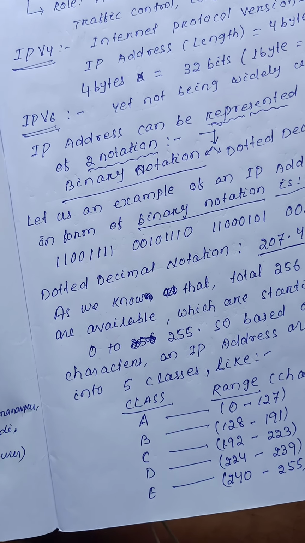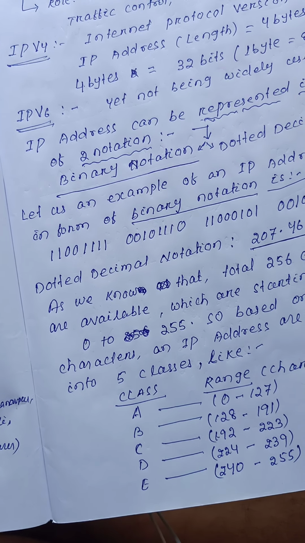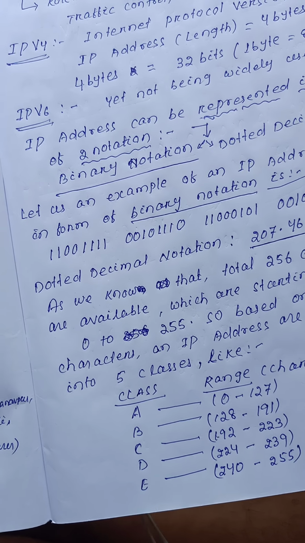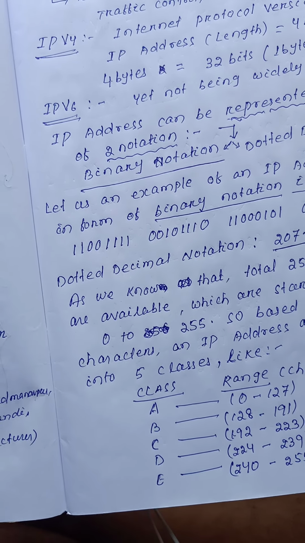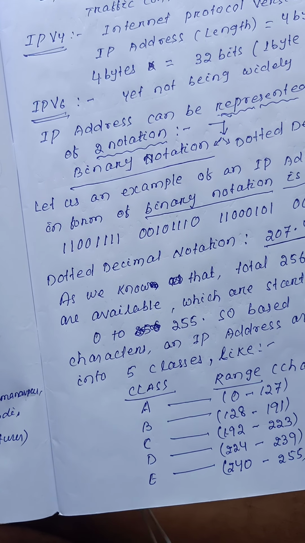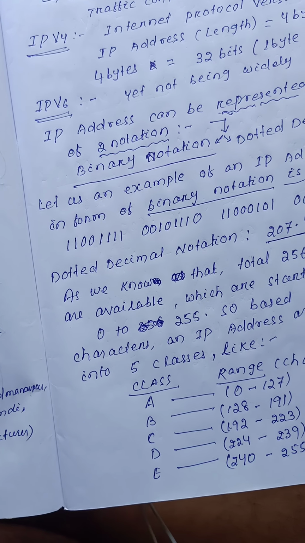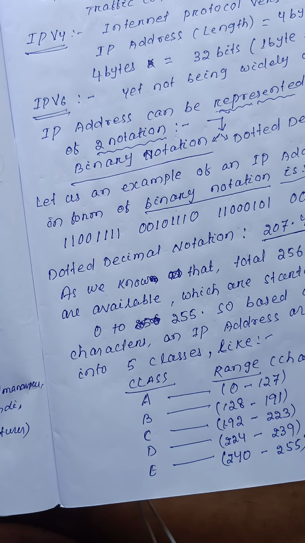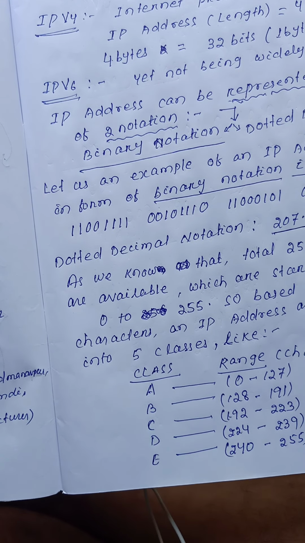Throughout the world in the networking process, millions of computers are connected with the network. So it is a big confusion how a protocol easily knows which one is the exact source point and which one is the destination point. So for that, an ISP, internet service provider, assigns an address to each computer which is a unique one, which is called an